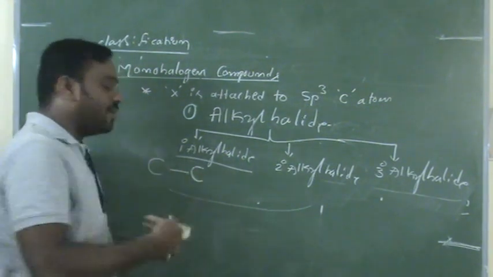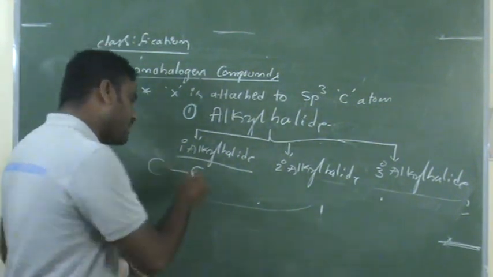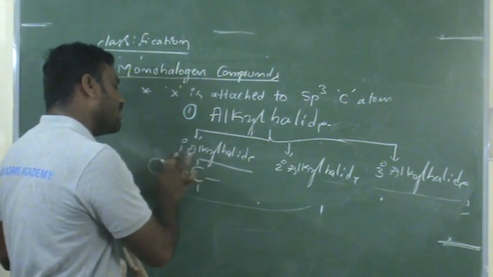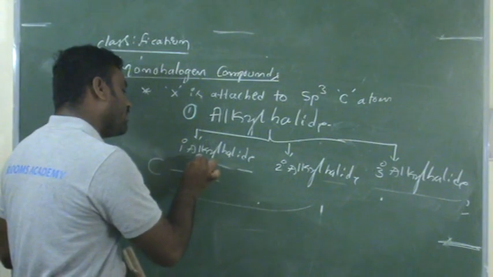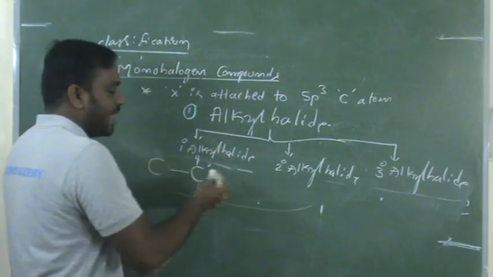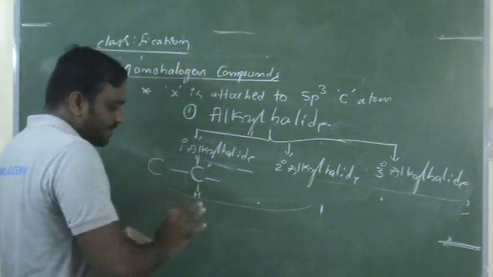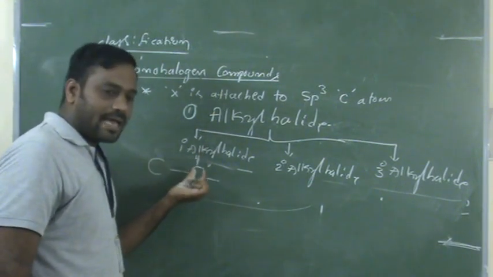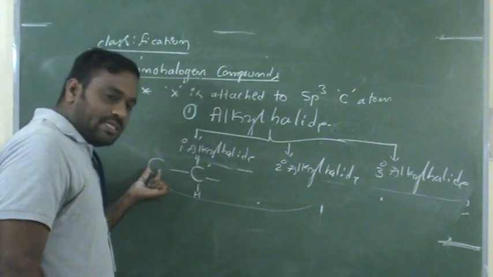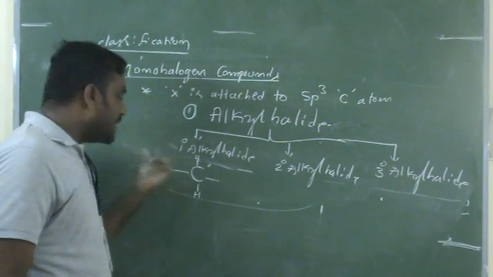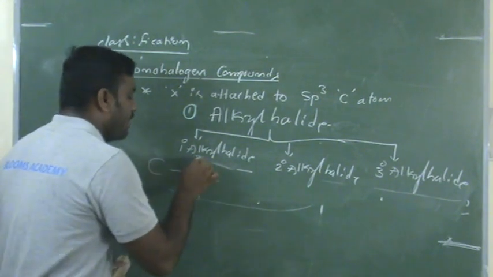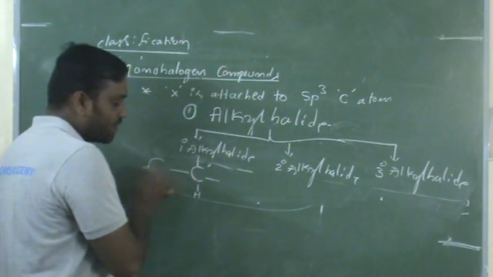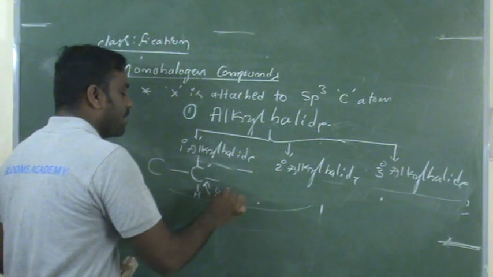What about the remaining 3 bonds? They may be attached to hydrogen atoms or halogen atoms. Simply remember that a primary carbon is the carbon which is adjacent to only one carbon. The carbon atom which is adjacent to only one carbon atom is called a primary carbon.